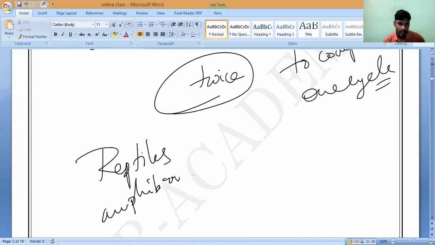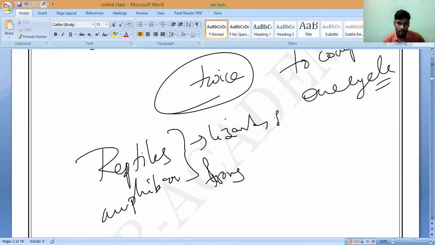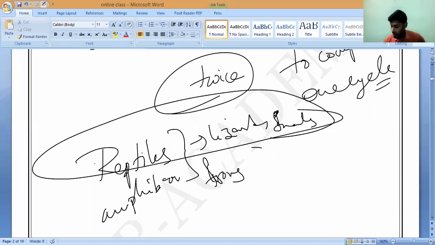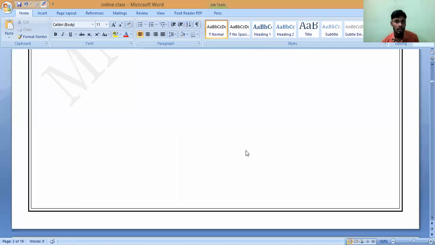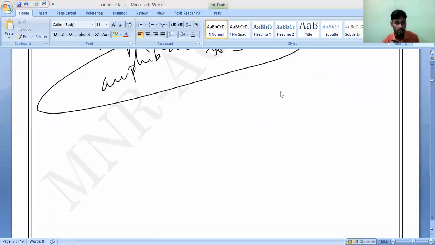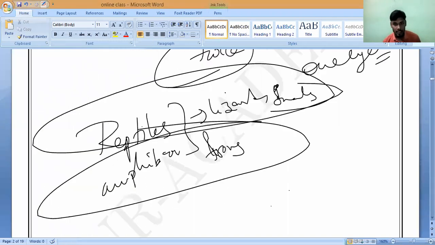Amphibians. If you take this amphibians example like frog, and if you take lizards and snakes, these reptiles and amphibians are not having a 4-chambered heart. They have only, and you can take any kind of cold-blooded animals, they have only a 3-chambered heart.